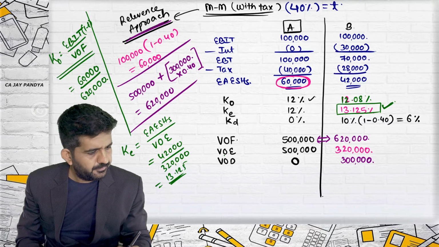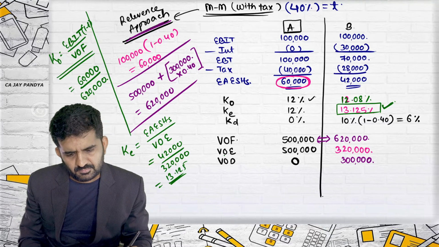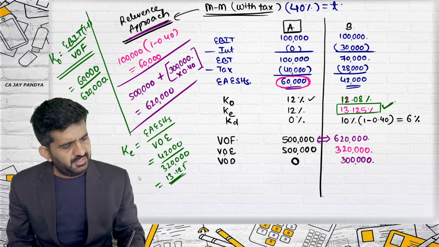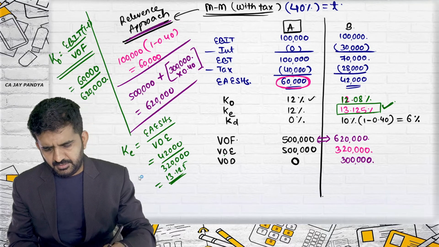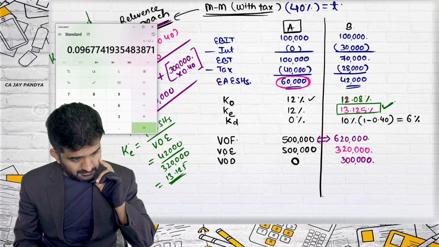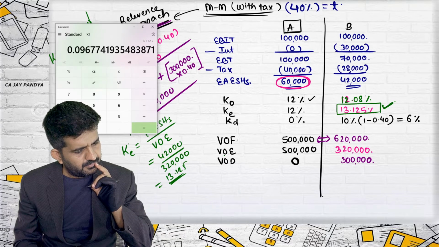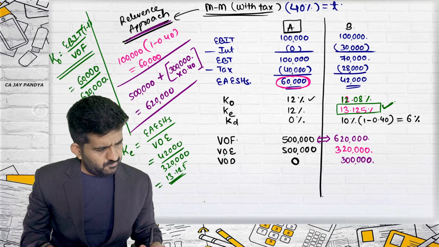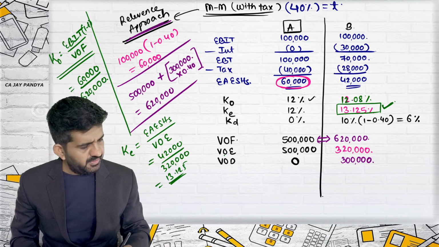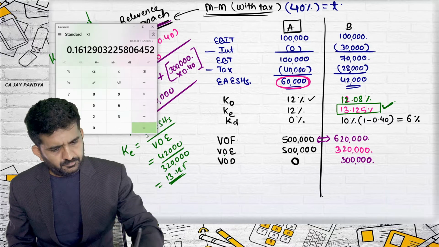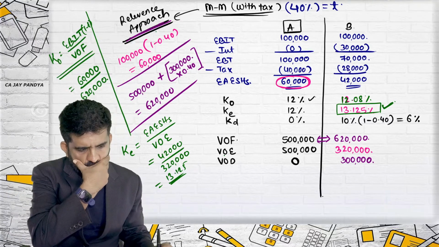I'm making some mistake. 1 lakh divided by 6,20,000.